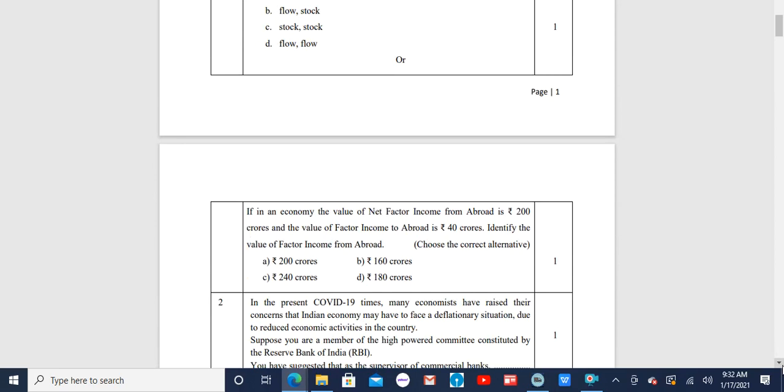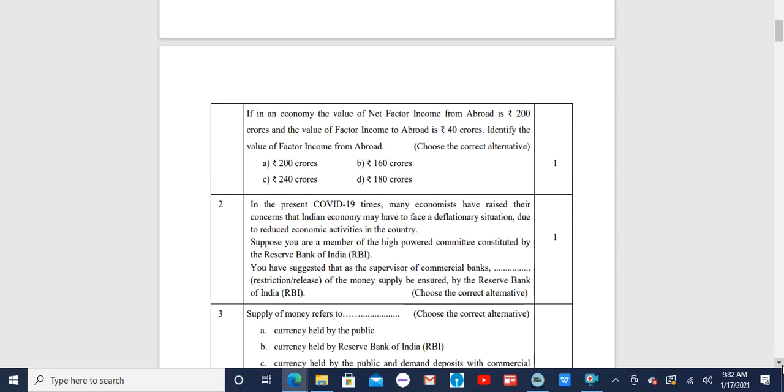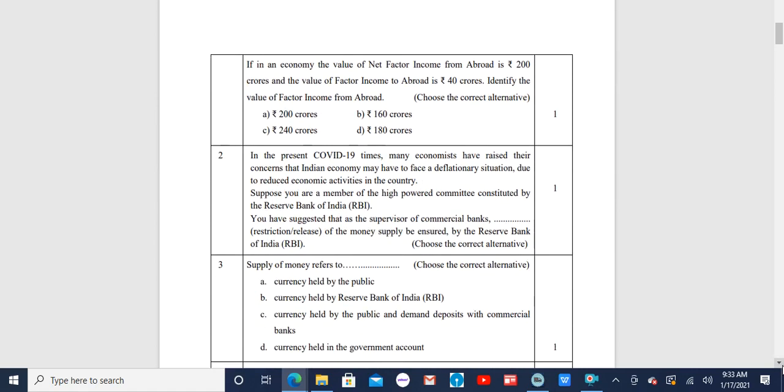In an economy, the value of net factor income from abroad is rupees 200 crores and the value of factor income to abroad is rupees 40 crores. Identify the value of factor income from abroad. Now factor income from abroad here in this question will be factor income to abroad minus factor income from abroad. But the value here that has been given to us is net factor income from abroad.